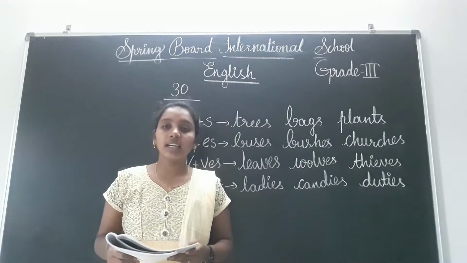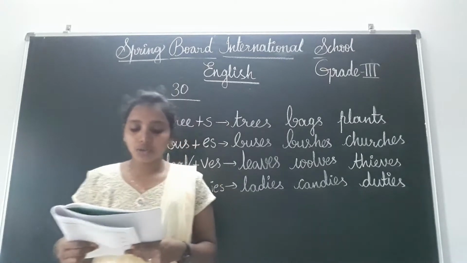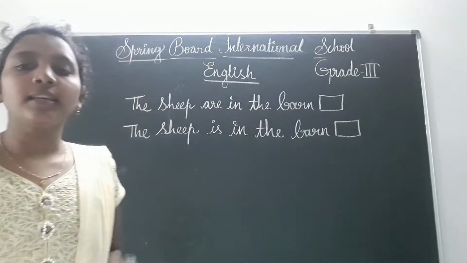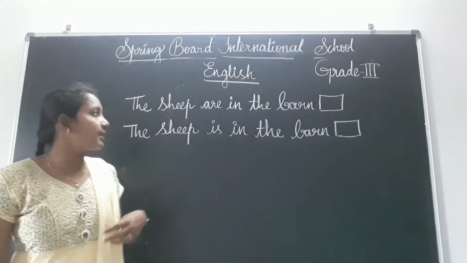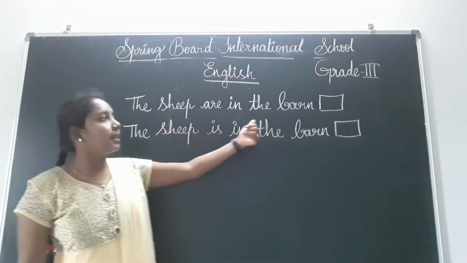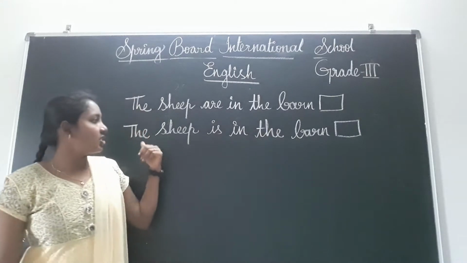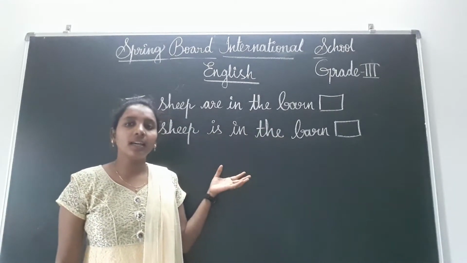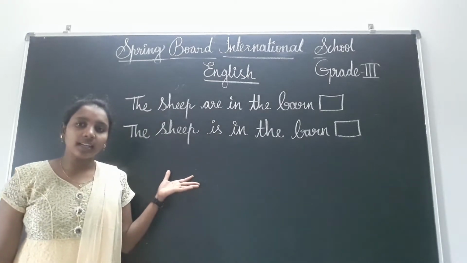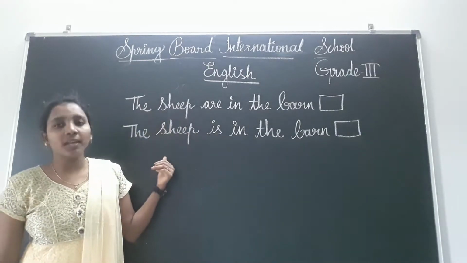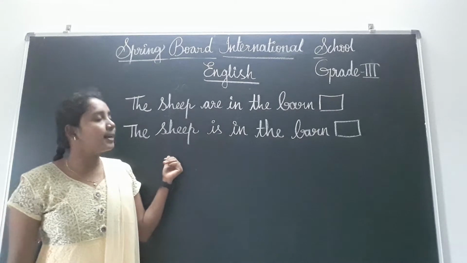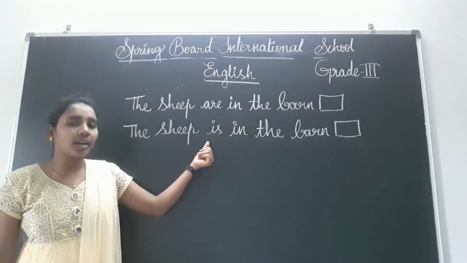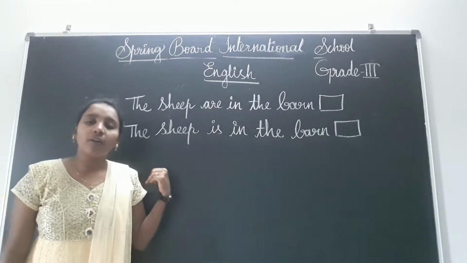See, children, here they have given two sentences. Here the sheep are in the barn. The sheep is in the barn. That means these are two different sentences. Here sheep and sheep are the same, children, but the verbs are changing. Here we have written are and here we have written is. Now what is the difference?